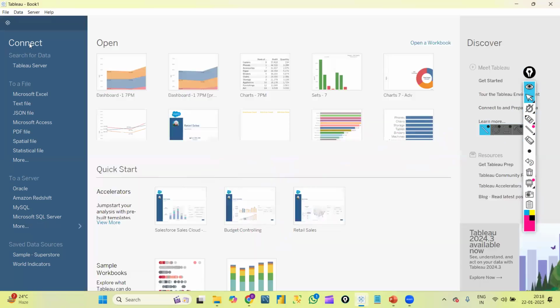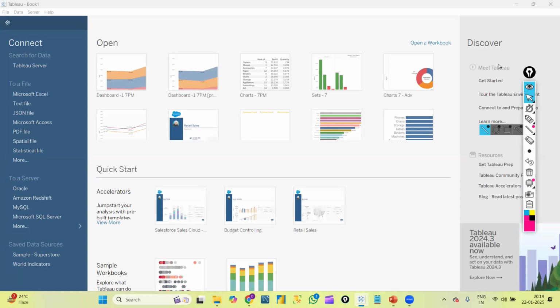So this is about the connect panel. Below at the bottom left we have something called saved data sources. By default we have Sample Superstore and World Indicators. Those two data sources are given by Tableau itself for practice purposes. You can connect to this data and practice. And in the center, recently opened files are there, and a quick start. If we want to connect to any of these files provided by Tableau, we can directly select them, open that kind of dashboards and work on them. Going forward, we'll see this option.